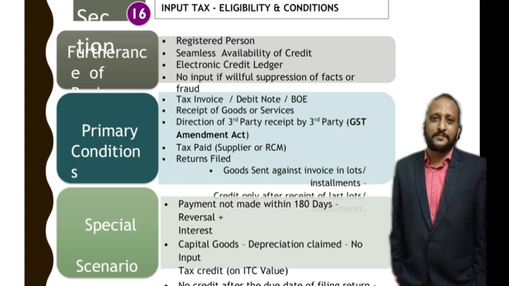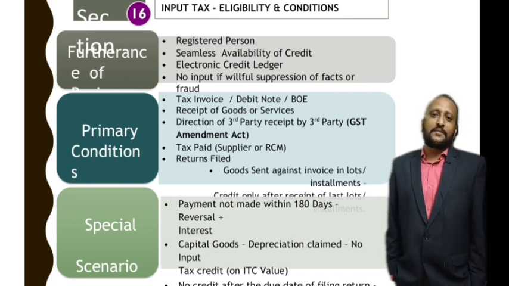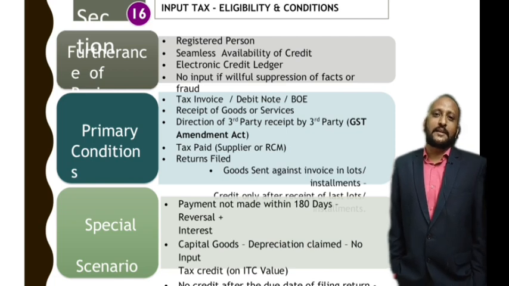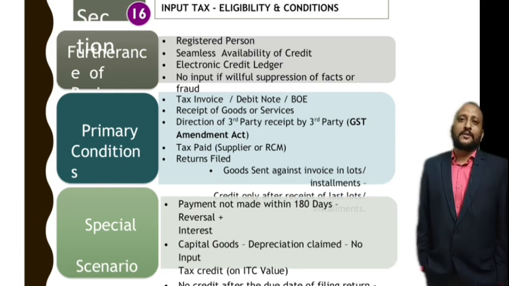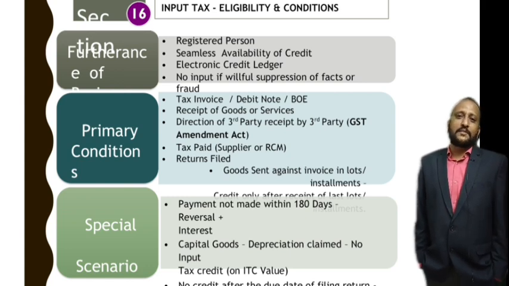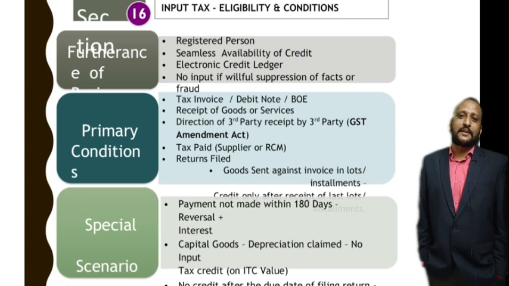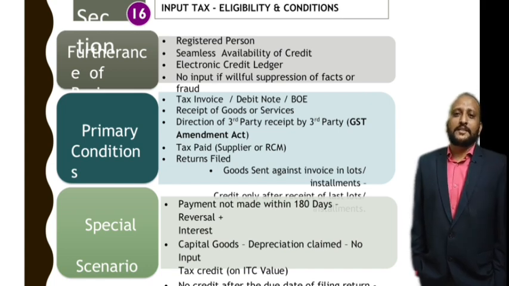So if you don't maintain this electronic credit ledger, you cannot avail this ITC, right? And no input credit in case of willful suppression of facts and fraud. So if you are willfully suppressing the facts, you will not be allowed ITC, right? Then coming to the primary conditions, there should be compulsory tax invoices. You should maintain debit notes, and there should be compulsory receipt of goods and services. You should have actually received it, right? And the taxes should have been paid on the inputs. And again, if you want to claim the taxes paid on the inputs, there should be returns filed. Until and unless you file the GST returns, you will not be eligible to claim this ITC, right?